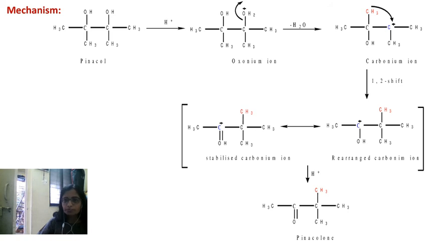Now it wants to get stabilized, so it eliminates this H as an H plus ion. When this hydrogen is eliminated as H plus, the two electrons involved in this bond migrate over here, leaving a double bond, and there is the formation of pinacolone.